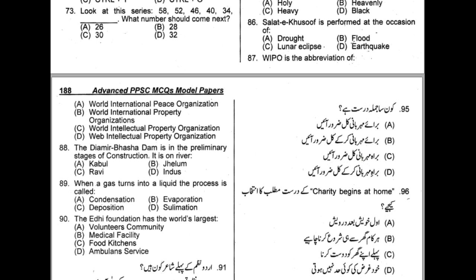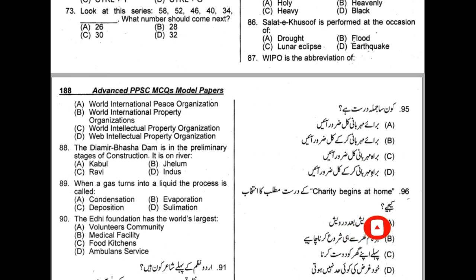Question number 86. Salat-e Khusuf is performed at the occasion of lunar eclipse. Option C is the correct option. Question number 87. WIPO is the abbreviation of World Intellectual Property Organization. Option C is the correct option.